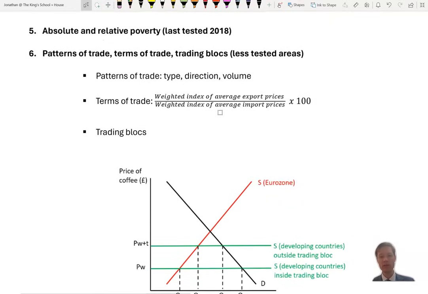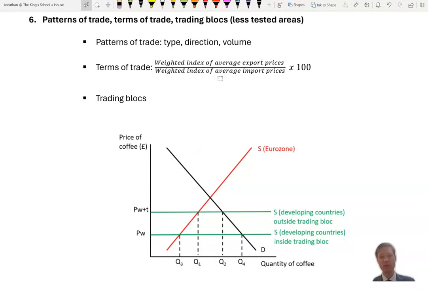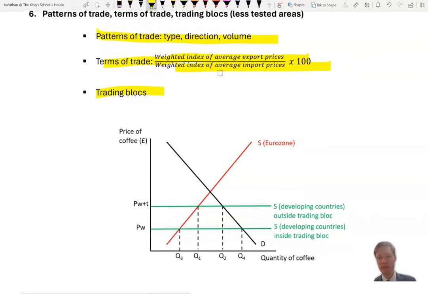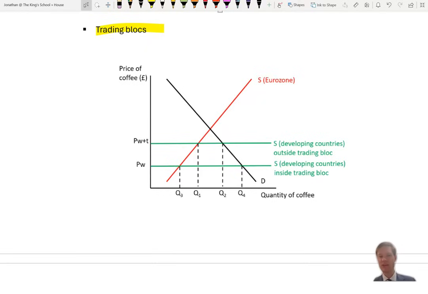Absolute and relative poverty, not tested for a while. Patterns of trade, terms of trade, trading blocks, all these things are very easy to mix up. So please do make sure that you've revised the difference between them. Trading blocks specifically, it's difficult to actually realize that trading blocks are a two-way agreement. I agree to drop my tariffs on you, but you agree to drop your tariffs on me.